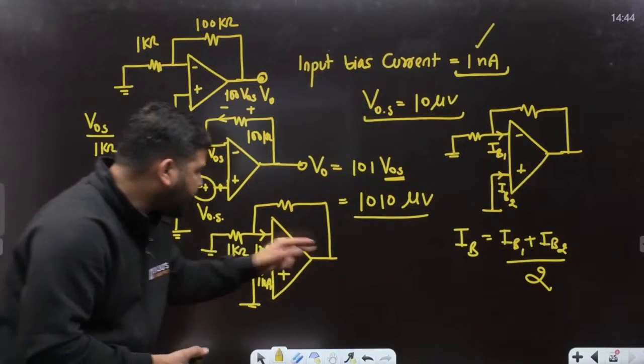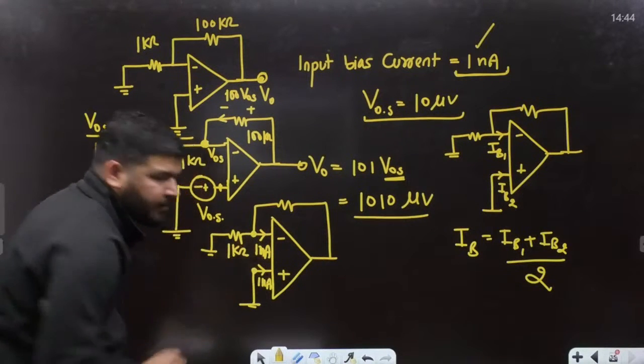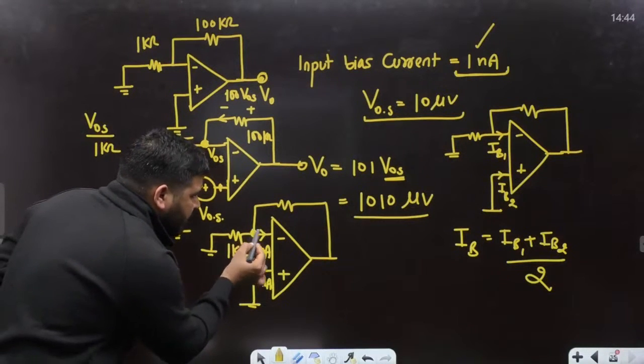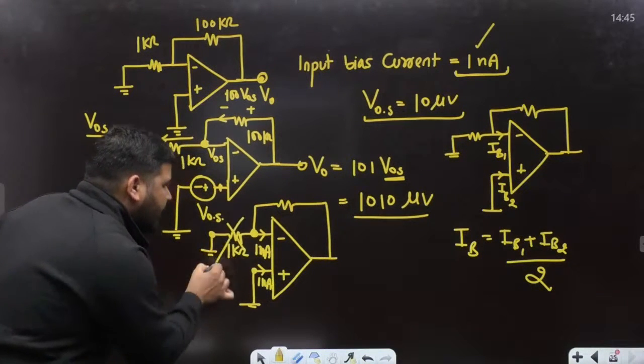Now, what is the output voltage due to this current? If this is 0, this will also be 0 according to the virtual short concept. This point is 0, this point is also 0, so there is no current from this side.